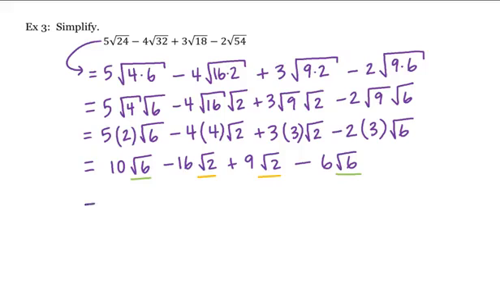That is 10 square root 6 minus 6 square root 6 would leave us with 4 square root 6. And then negative 16 square root 2 plus 9 square root 2 would be minus 7 square root of 2, which is our answer.